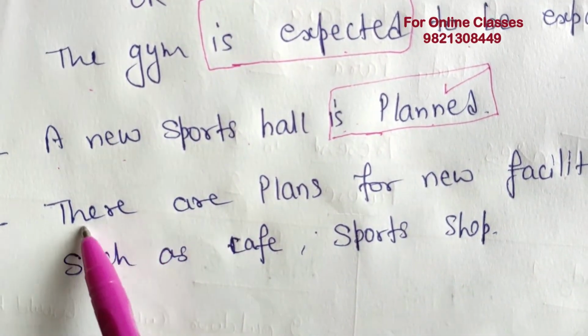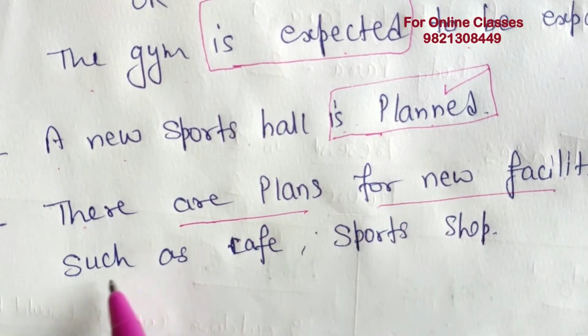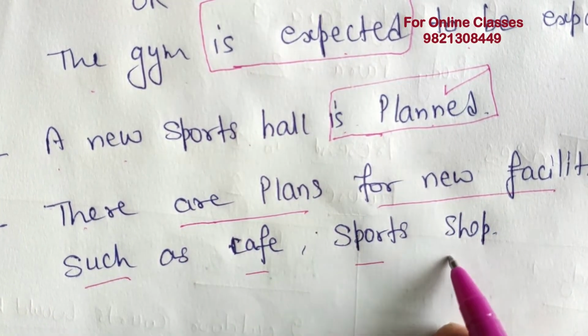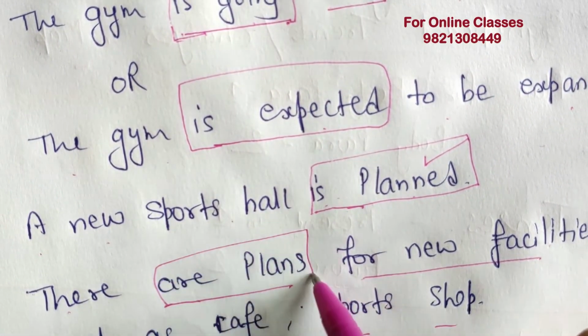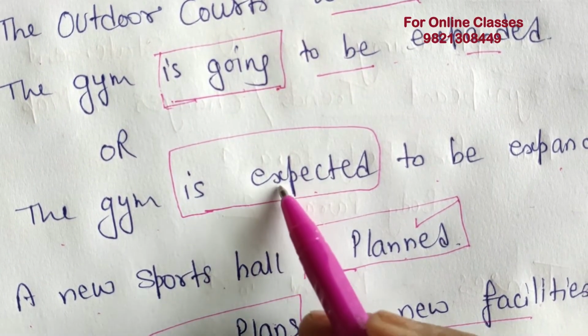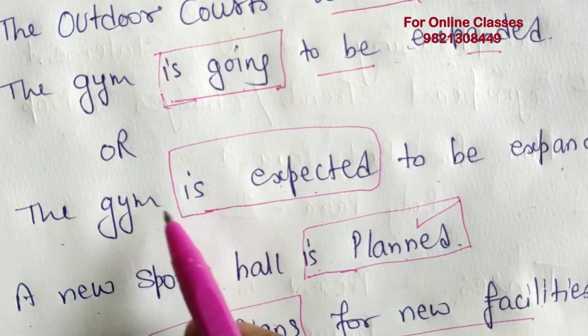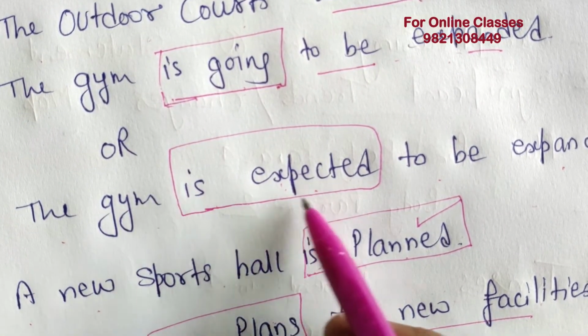Okay, next is there are plans for new facilities such as cafe, sports shop, and so on. So these words also represent the future tense. Is expected, or if there is a plural, then we can say are expected.